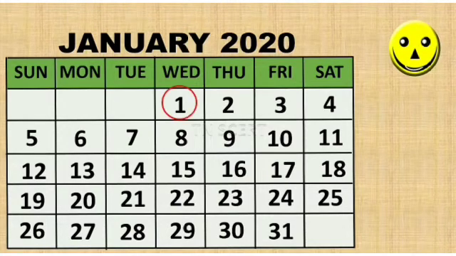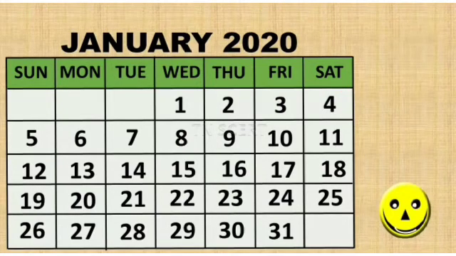For example, if we take the first row, we have 1, then 1 plus 1 is 2, 2 plus 1 is 3, and 3 plus 1 is 4. It is true for all other rows. In any column, each number increases by 7.